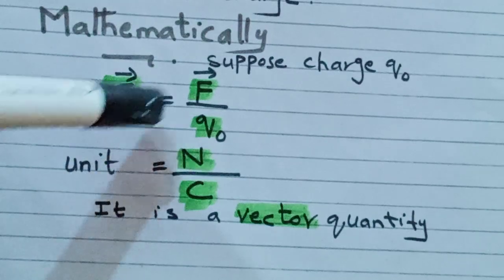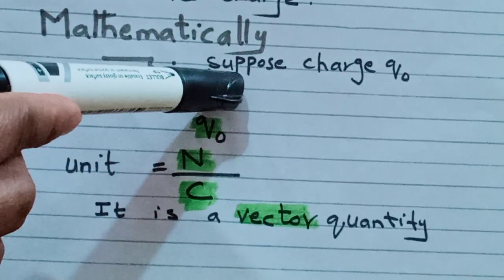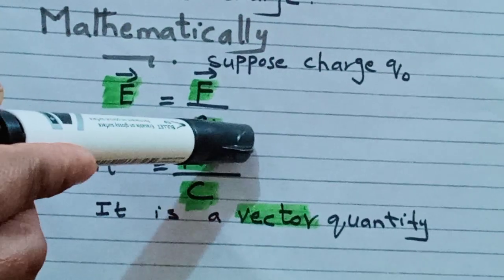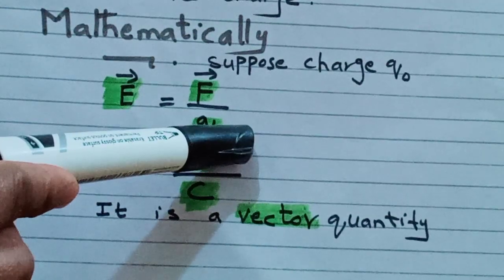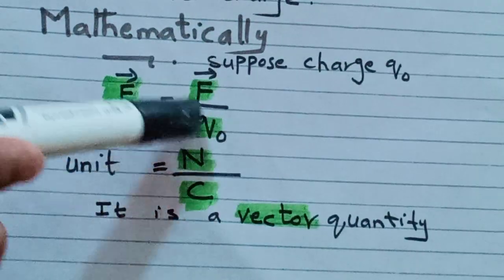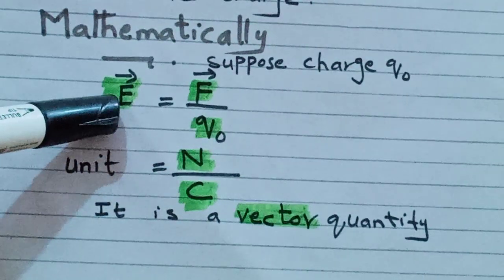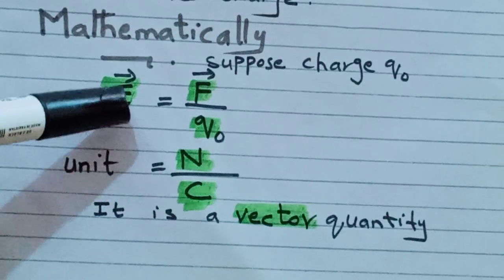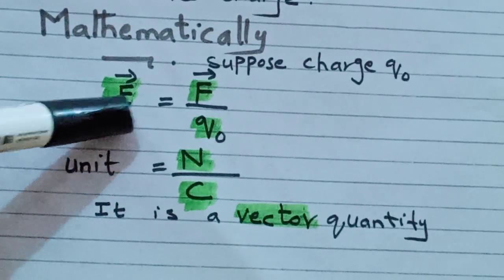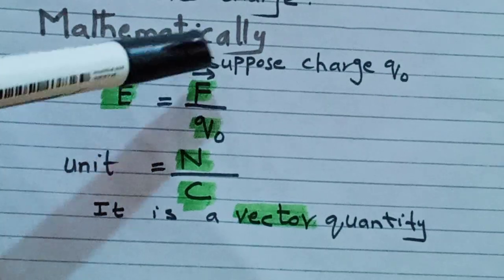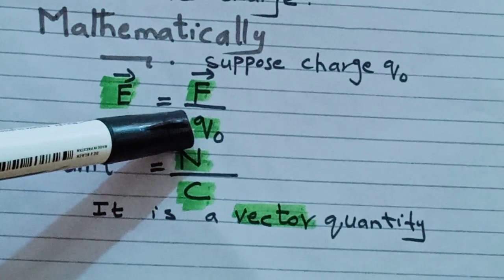Here F is the force. This force is experienced by the unit charge Q naught, and the strength of that force is called the intensity.